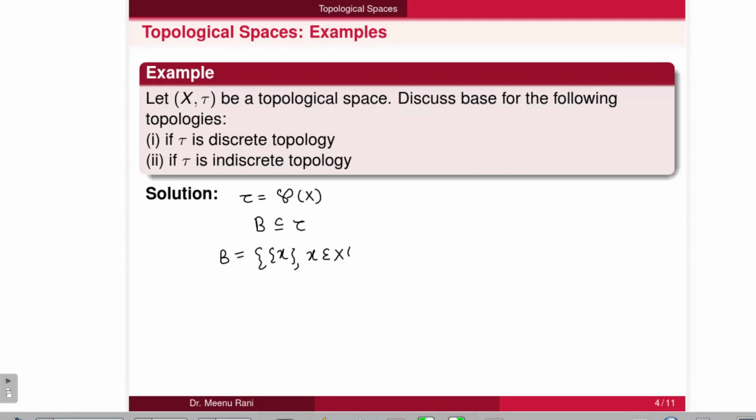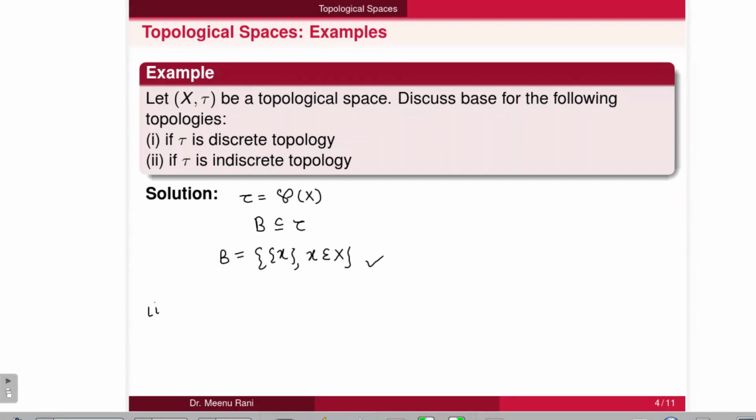So in this case we can write the base as all singletons {x}, where x is an arbitrary element of X. It is a base for the discrete topology, because from the union of all these singletons we can easily obtain 2-point sets, 3-point sets and more point sets, which are the members of the topology.